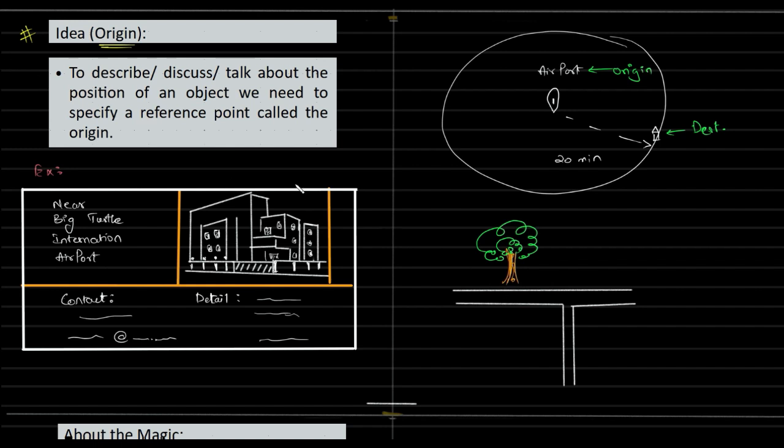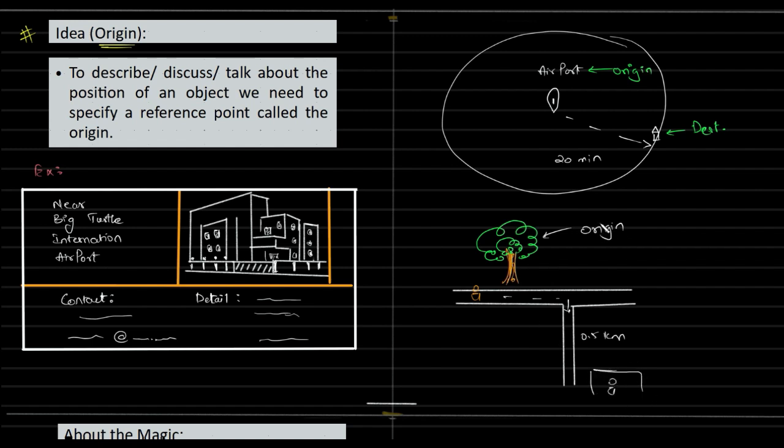So you have a friend who is coming down to play with you and your other friends. How do you tell? This tree is your origin because this person knows about the tree. From there, he or she will take a right turn, walk half a kilometer, and the person will meet you.